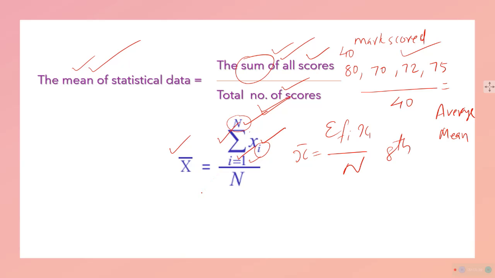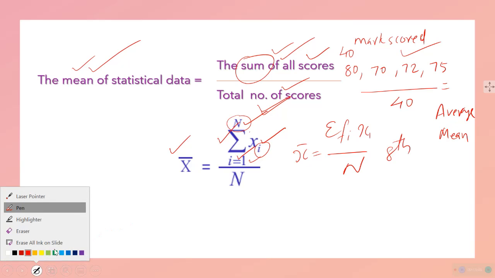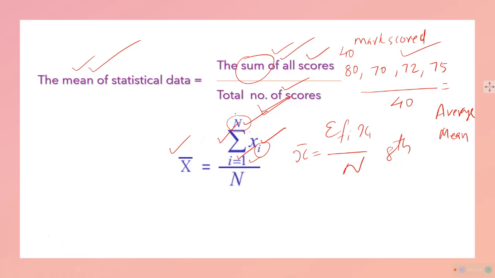Understood? Shall I repeat? Sum of n numbers starting from the first number up to this number. This symbol has the meaning of sum, this is the number of scores, how many data you are taking in total, and this is the symbol of the mean.